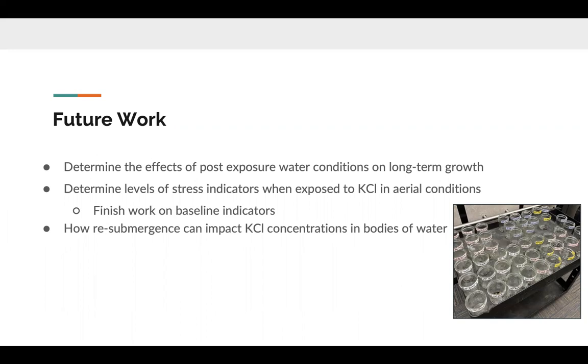And then another thing that we want to look at in the future is how, when mussels are resubmerged into water, the potassium chloride that is sprayed onto them during exposure can impact the potassium chloride concentrations in the bodies of water themselves. This is important, as if it does change the potassium chloride concentrations in bodies of water after resubmergence, it could potentially impact the native species that are found there and could potentially harm them more than the zebra mussels are harming themselves. So in order to do this, my lab just recently acquired a meter that can actually measure the potassium concentration. And that's something we're working on this upcoming semester.